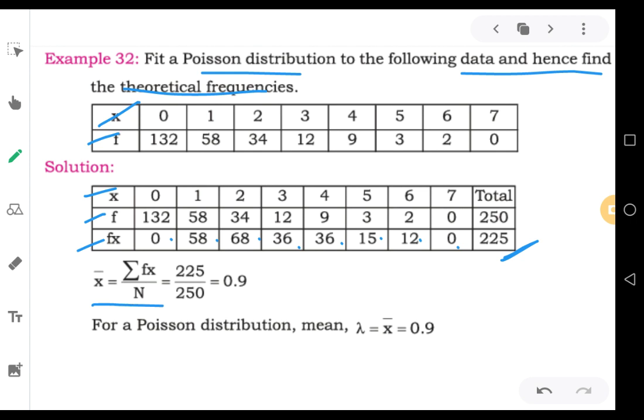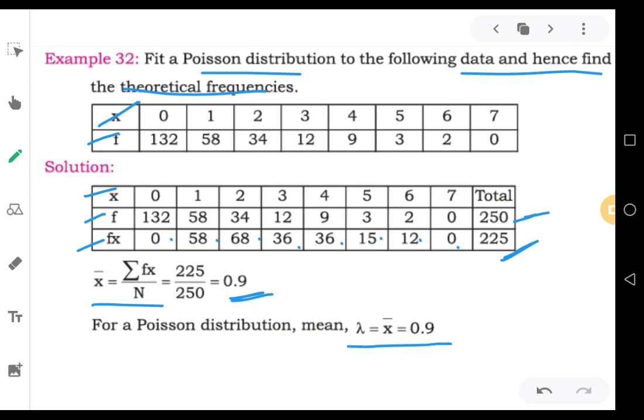So apply the formula of mean. Mean is equal to summation fx by n, that is 225 by the total of frequency, that is 250. Therefore, 225 by 250, you will be getting 0.9 as mean. In the case of a Poisson distribution, the mean itself is the parameter. That is, the mean itself is the lambda of the distribution. So in this case you can take lambda is equal to mean is equal to 0.9.